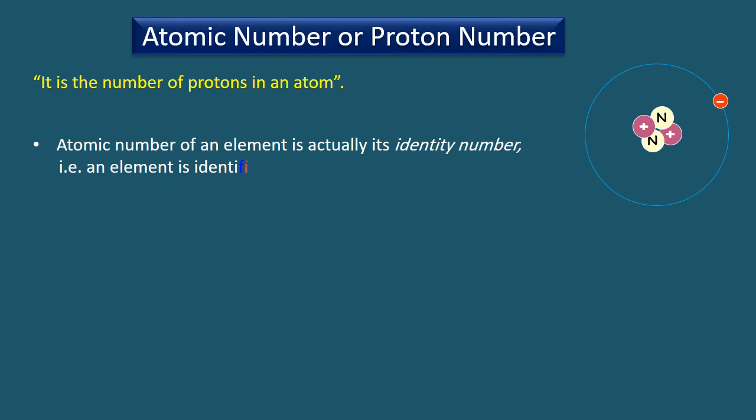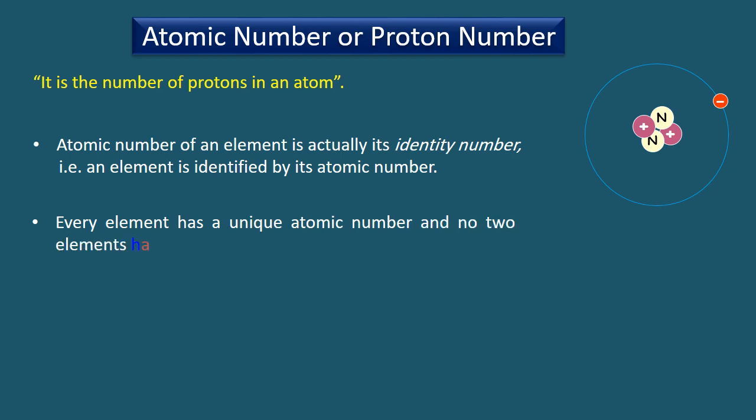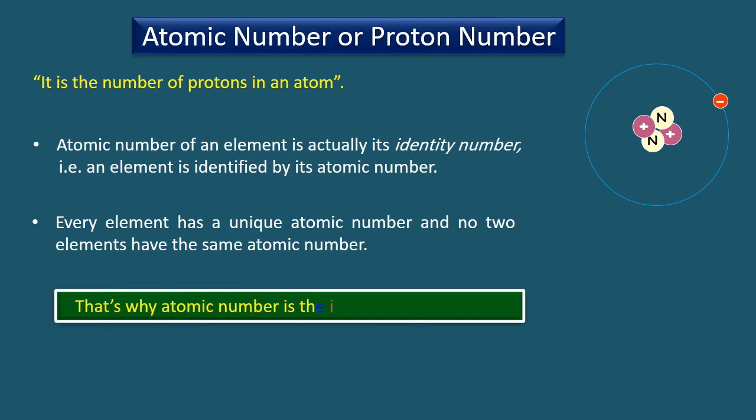Atomic number of an element is actually its identity number, which means that every element is identified by its atomic number, because every element has a unique atomic number and there are no two elements which have the same atomic number. So, the atomic number is the identity of an element, and we define an element on its basis.